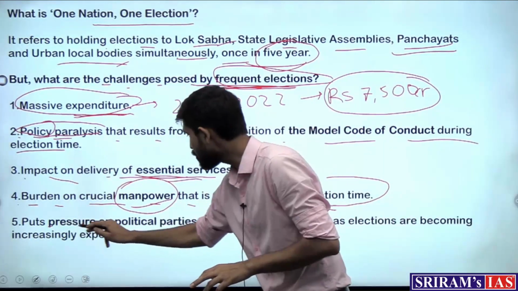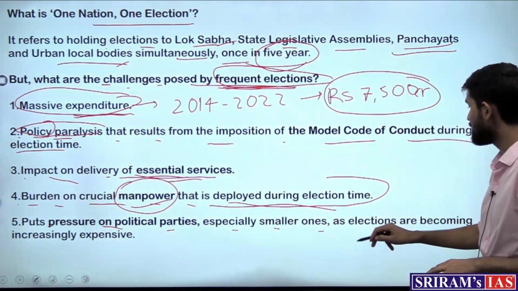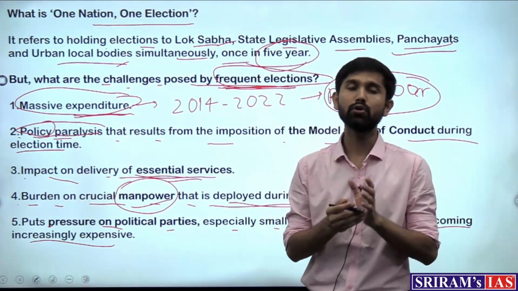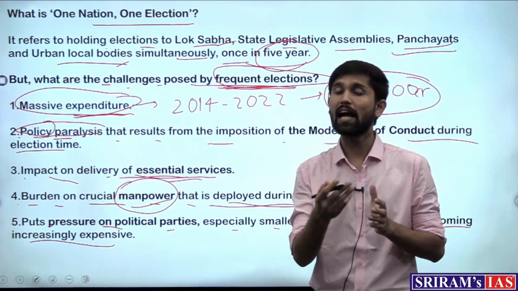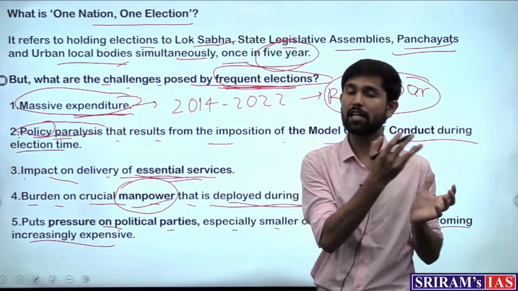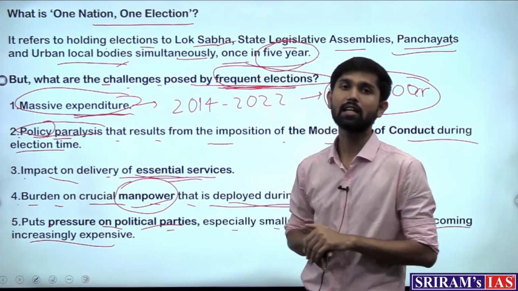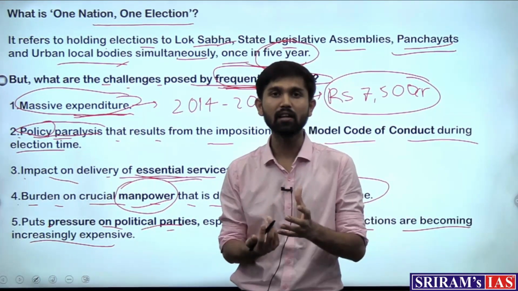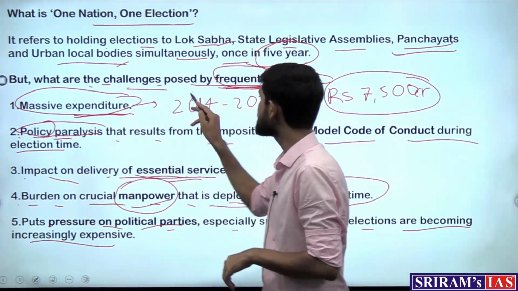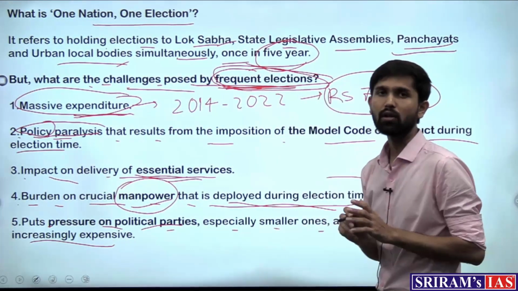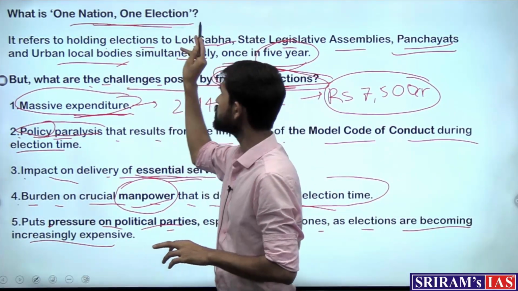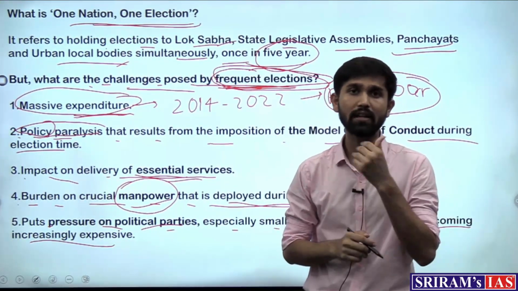Then it puts pressure on political parties, especially smaller ones, as elections are becoming increasingly expensive. In order to campaign and stand in multiple elections, it becomes disadvantageous for small political parties who do not have that many resources to participate. So these are the challenges posed by the current system of frequent elections, which is why the concept of one nation, one election, or holding simultaneous elections at all levels, is being mooted.